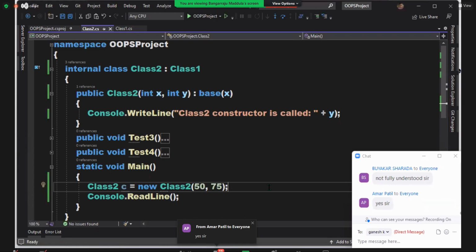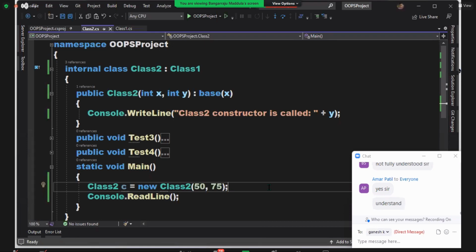What is the name? Dayakar, Shraddha. What is the problem here? What is the confusion? Tell me. Not fully understood, sir. Where? I am telling each and every point and asking you where you have a doubt. If you express your doubt, I can clarify it. If you don't express the doubt and just say, I did not understand, sir, I can't help you. Express your doubt. What is the confusion you have? I'll give you clarity.